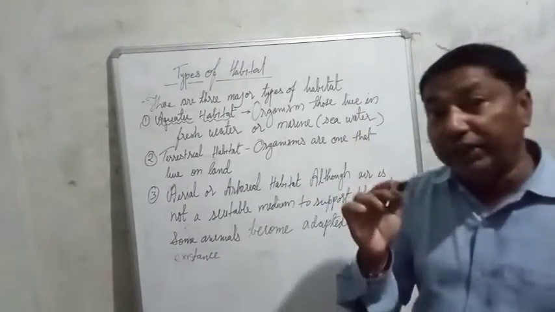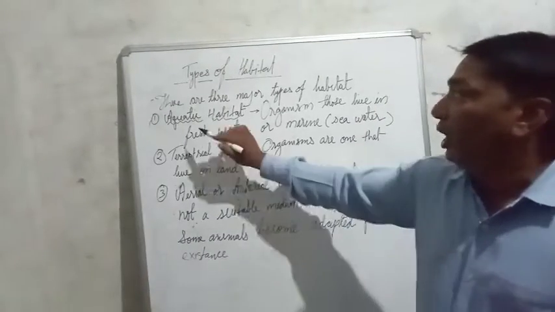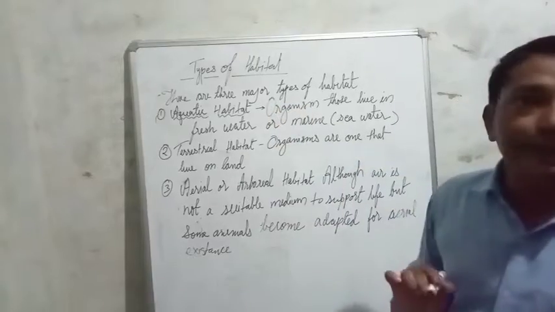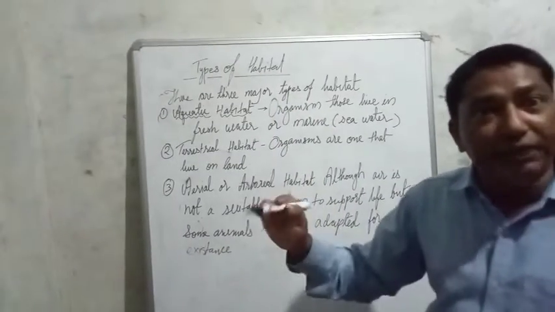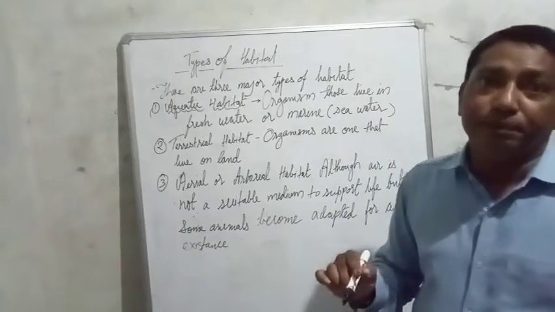What kind of habitat does a fish have? A fish is adapted to an aquatic habitat because it lives in fresh water as well as sea water.